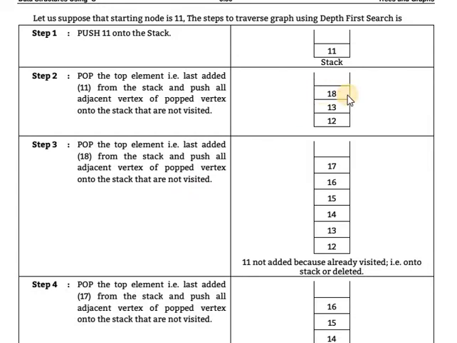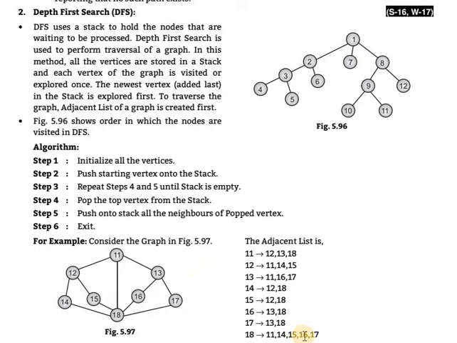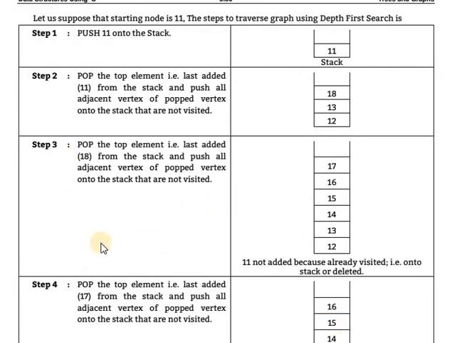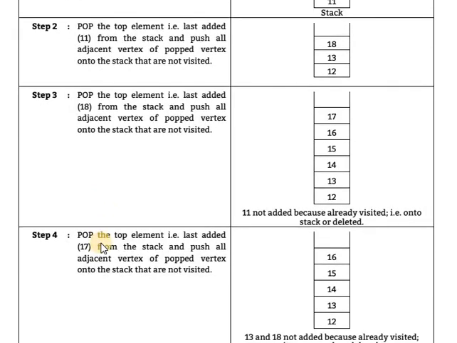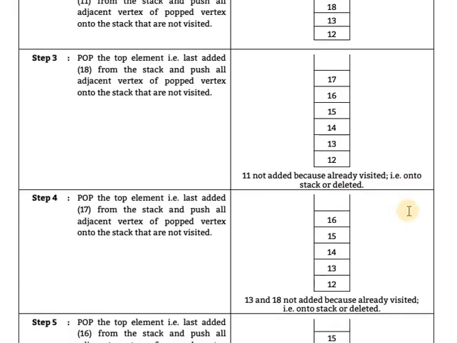Means 18's neighbors, adjacent nodes, are added, which are 14, 15, 16, 17. 18 was already added, so it is not added again; the remaining nodes will be added. 11 is not added because it is already visited or deleted from the stack.